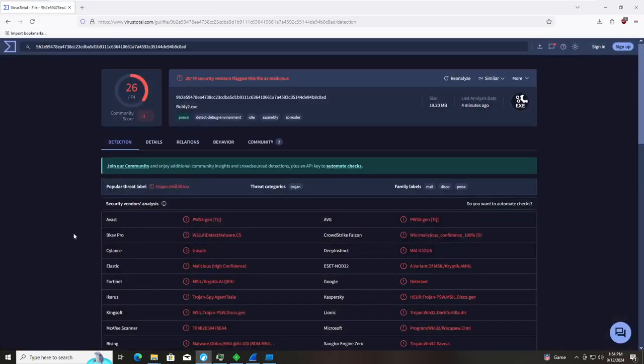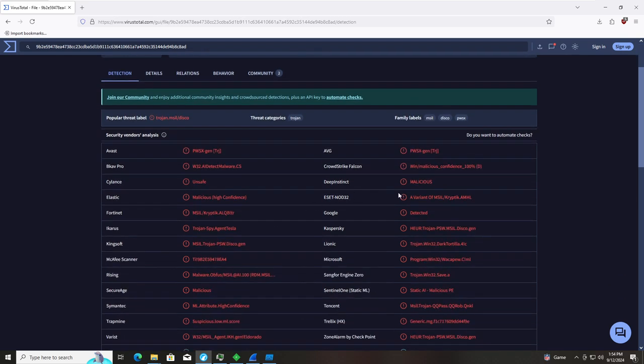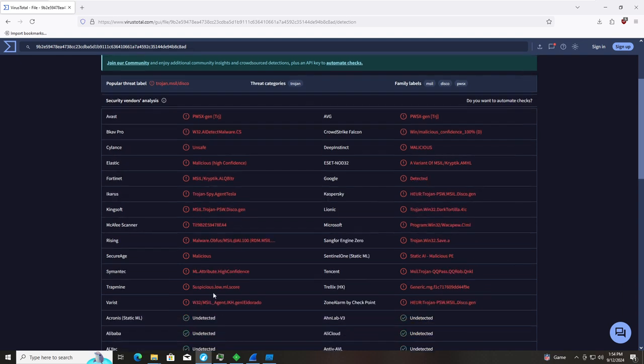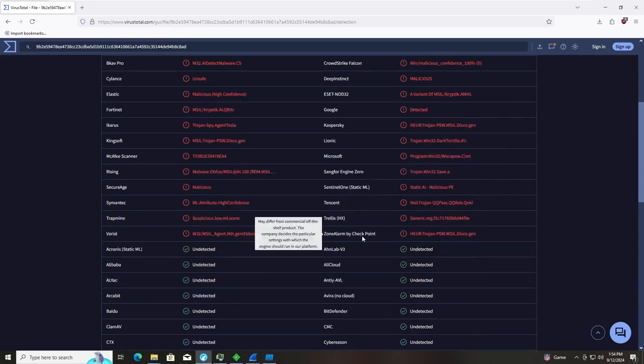Now that you've taken a look at that MD5 file, let's go ahead and take a look in VirusTotal. So in VirusTotal, this has 26 out of 74 detections with a community score of -1. Its popular threat label was MSAL/Disco, and these are the family labels over here. So who's detecting this? We've got Avast, AVG, BCAF Pro, CrowdStrike, and ESET, Google, Kaspersky, McAfee, Microsoft, Symantec, and that's about it.